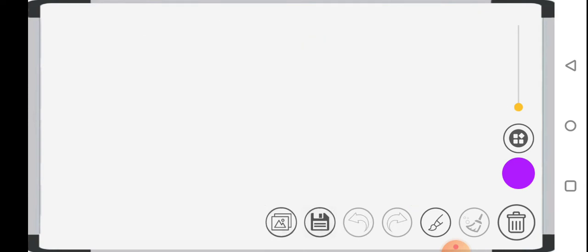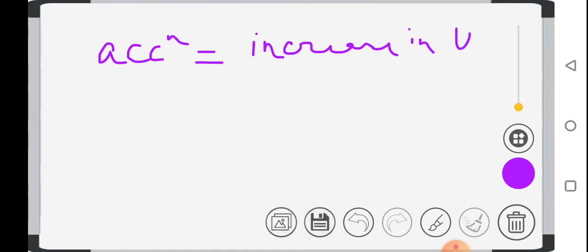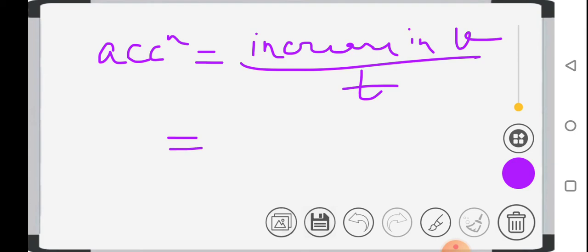Now how do we write the formula for acceleration? Acceleration formula is increase in velocity upon time. It means change in velocity with respect to time.